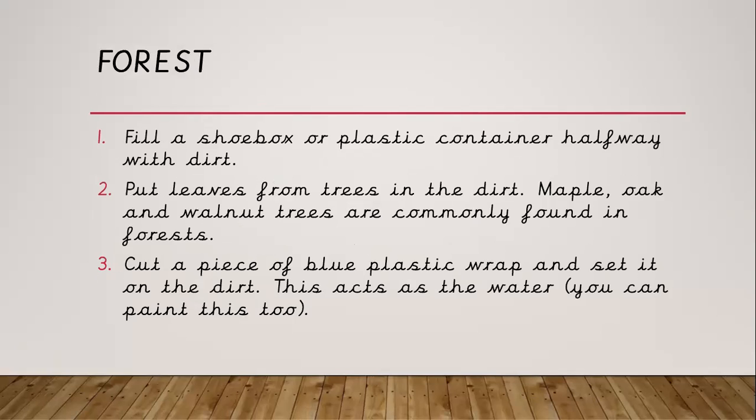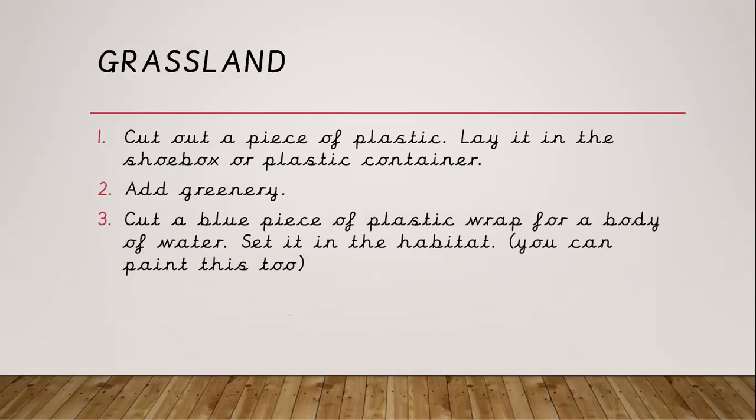Or if you want to make a forest, you could fill a shoebox or a plastic container halfway with dirt. You could put leaves in from the trees. Maple, oak, and walnut trees are commonly found in forests. Cut a piece of blue plastic wrap and set it on the dirt. This acts as the water. You can paint this too.